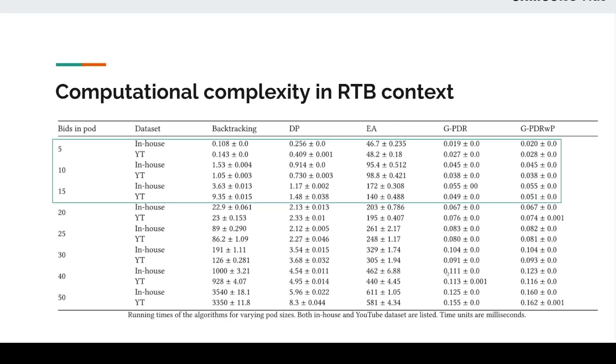As can be seen, EA always performs the worst. Backtracking and DP show poor performance as the number of bids in pods increases. On the other hand, our greedy approaches are extremely fast. So they bring about two advantages. One is the quality of their results, which we saw earlier was quite good. The other is essentially running time, which makes them very suitable for deployment in an RTB system.